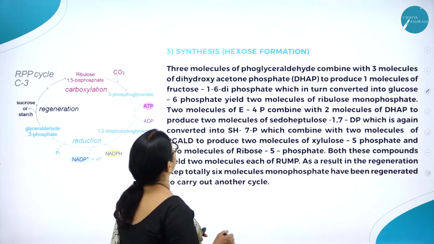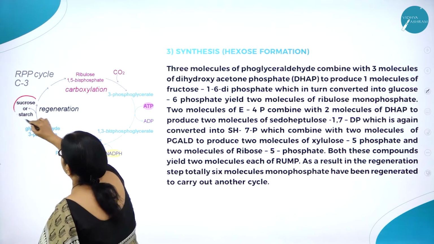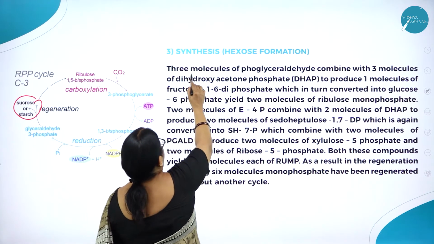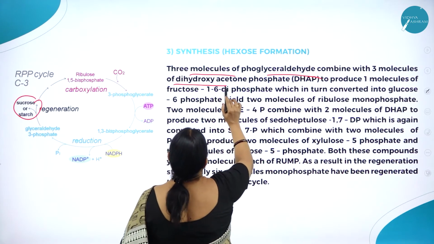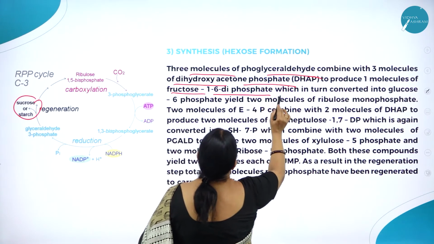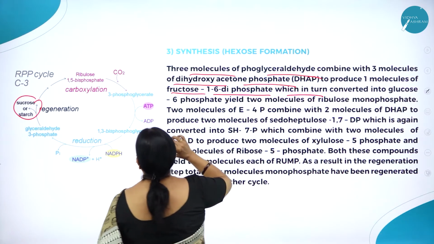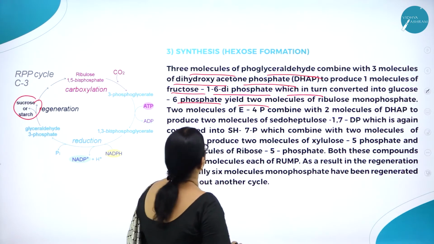What is the third step? Synthesis of hexose, or hexose formation. Here you can see the synthesis of hexose. So 3 molecules of phosphoglyceraldehyde combine with 3 molecules of dihydroxyacetone phosphate to produce 1 molecule of fructose 1,6-diphosphate, which in turn is converted into glucose 6-phosphate, which yields 2 molecules of ribulose monophosphate.